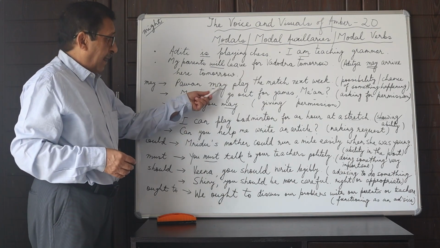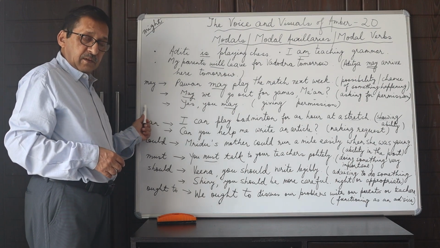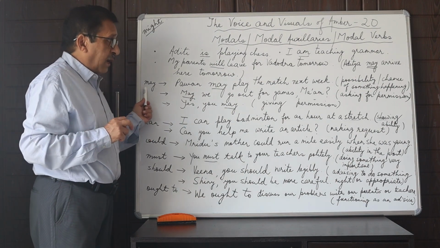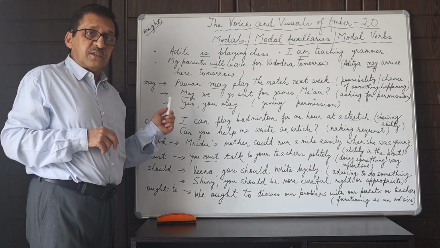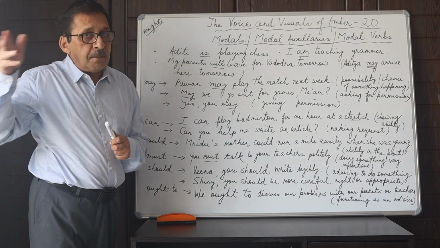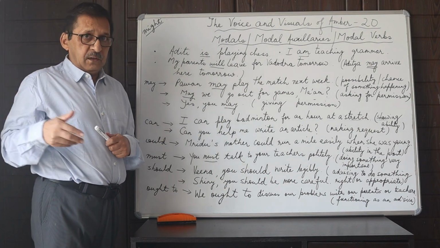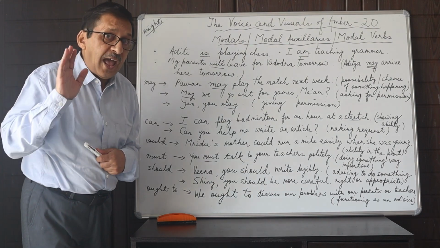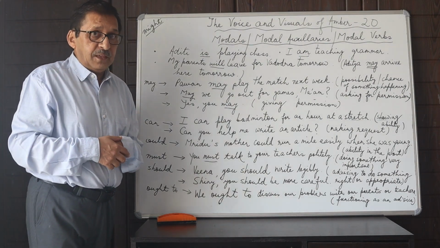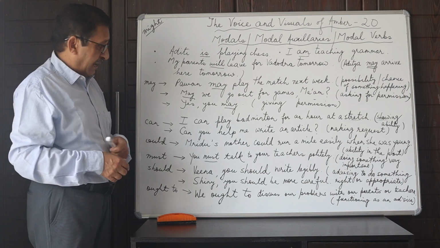So may becomes might. This word of possibility or chance of something happening becomes might when it is reported in indirect speech with the reporting verb being in any form of the past tense.